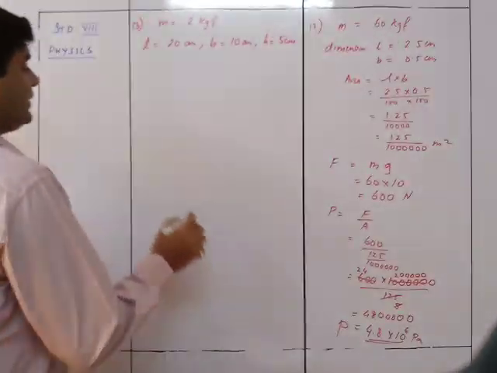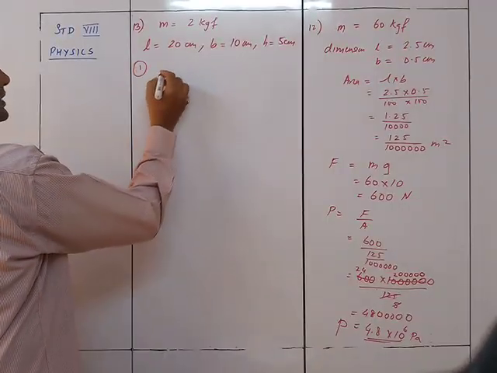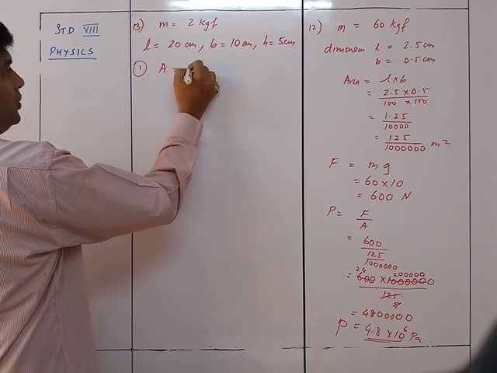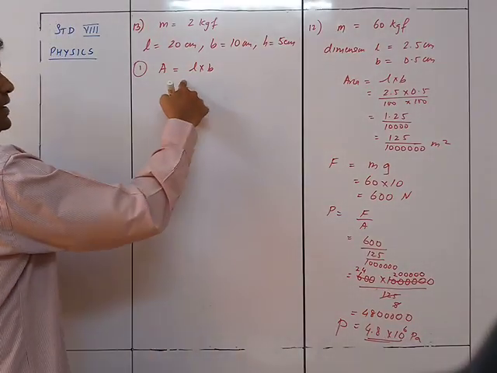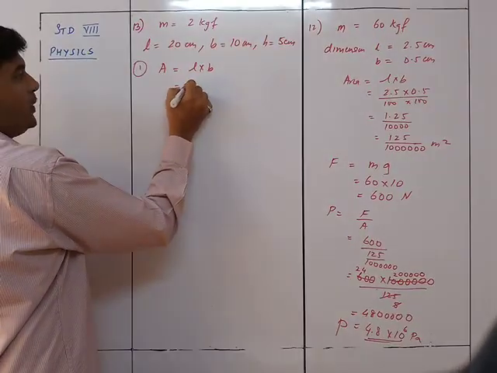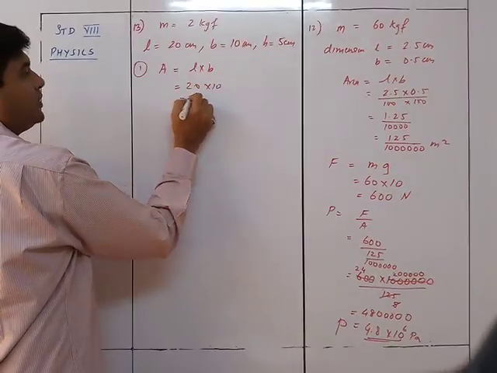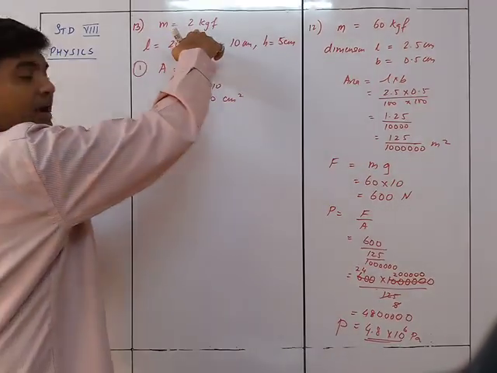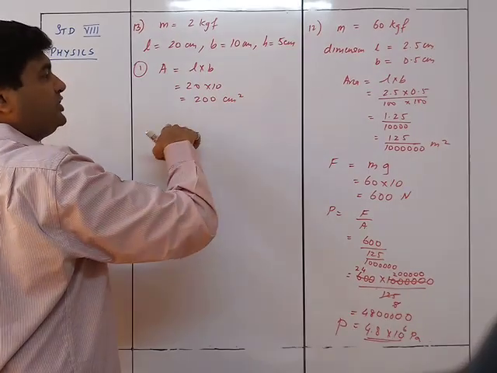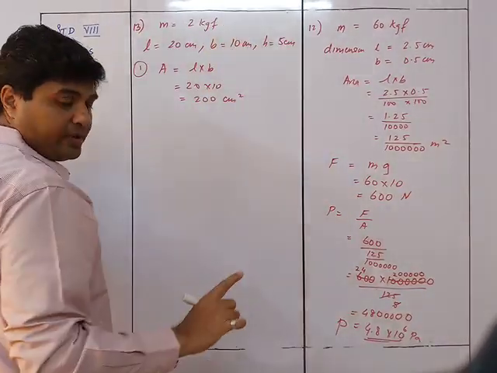The first one, you can see the first case is area is equals to length into breadth. You can see because it is sleeping, so area is 20 into 10 is equals to 200 centimeter square. Now since it is kgf, I will keep it in centimeter square so that my pressure is going to be in kg per centimeter square.